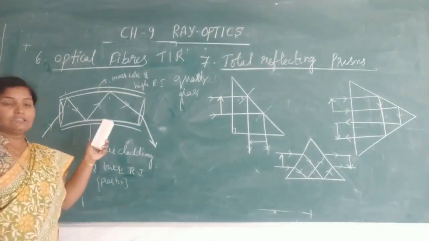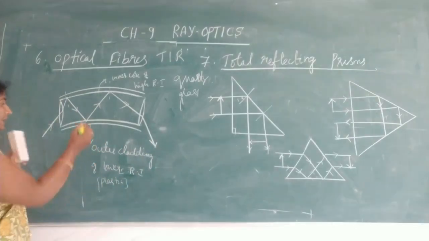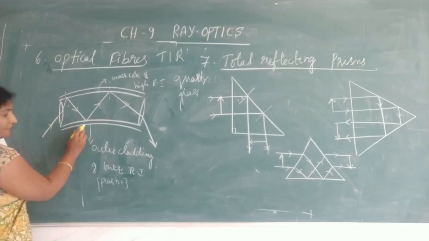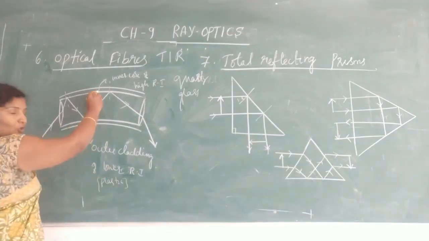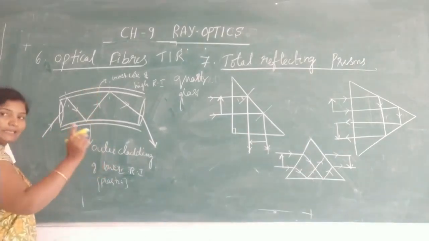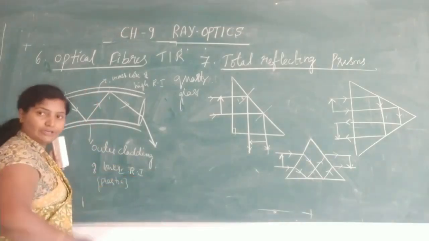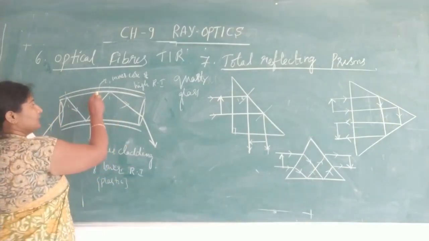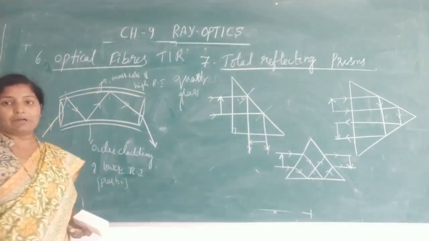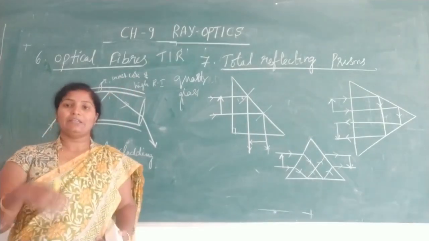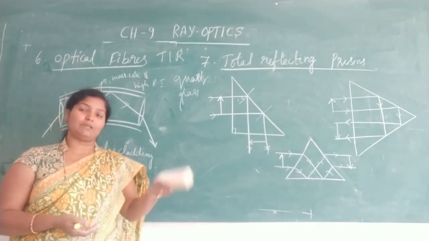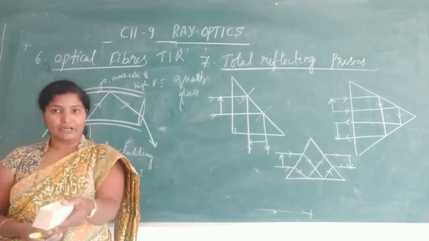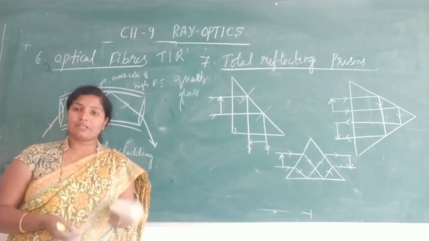So here this is an optical fiber, which is a piece of glass. It consists of an outer cladding and an inner core. The outer cladding is coated with a material of lower refractive index like plastic, and the inner core is made of a material of high refractive index. ಯಾಕೆ ಹೈ ರಿಫ್ರಾಕ್ಟಿವ್ ಇಂಡೆಕ್ಸ್ ಇಂದ ಮಾಡ್ತಾರಪ್ಪ ಅಂದ್ರೆ ಡೆನ್ಸರ್ ಮೀಡಿಯಂ ಬೇಕಲ್ವಾ. When the light travels from denser to rarer medium only, it gets total internal reflection.